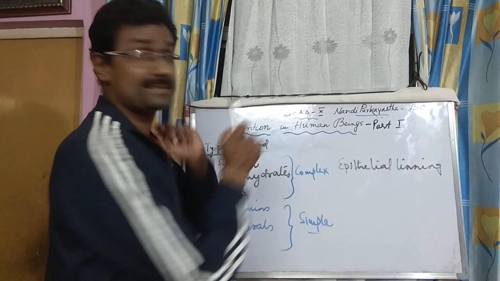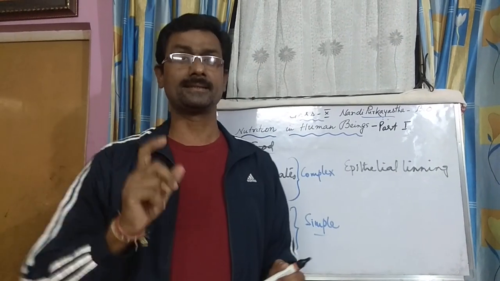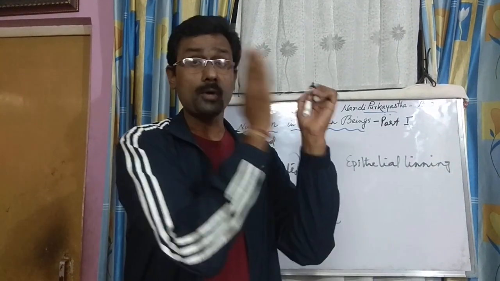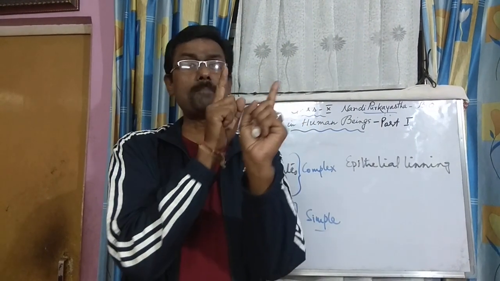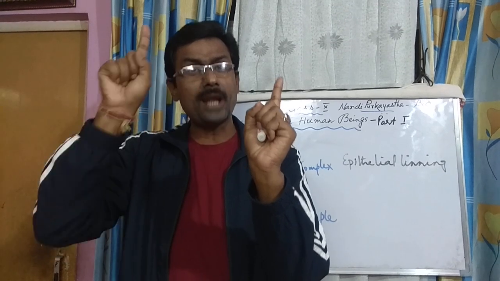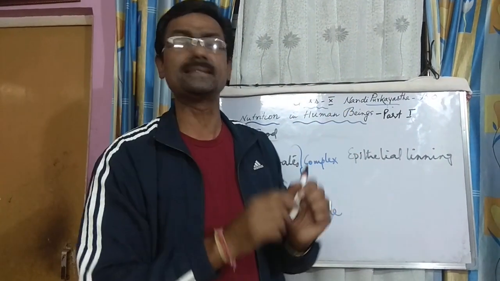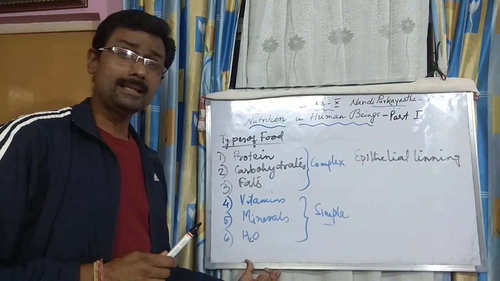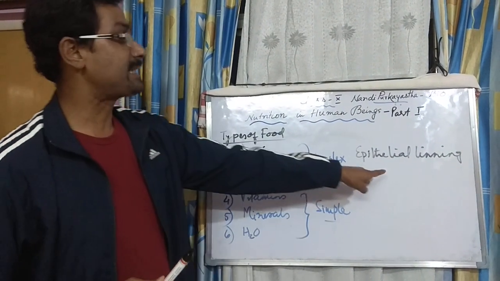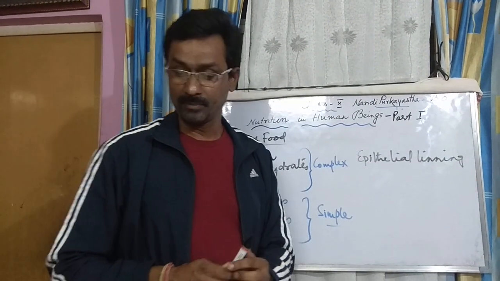That's why they are complex. They need to be broken down into simpler products, very, very small, simple things. Then they can be taken up. Why simple? Simple food is absorbed directly by the epithelial lining.